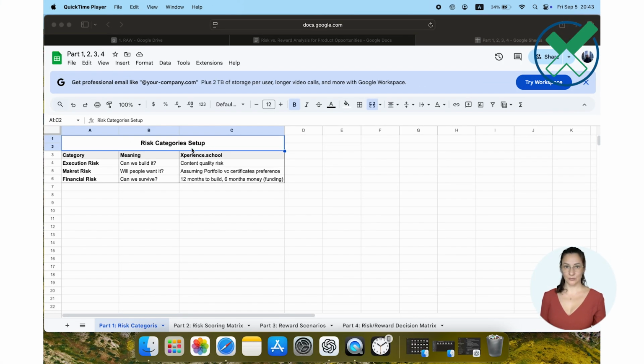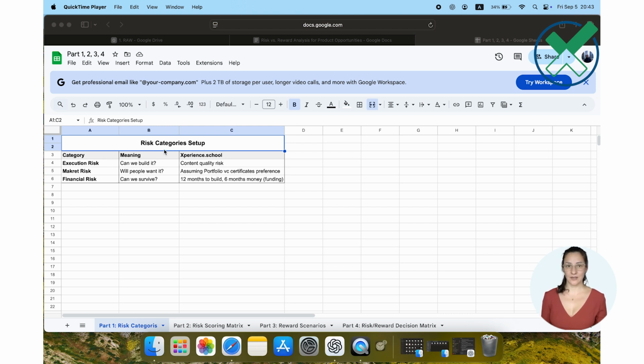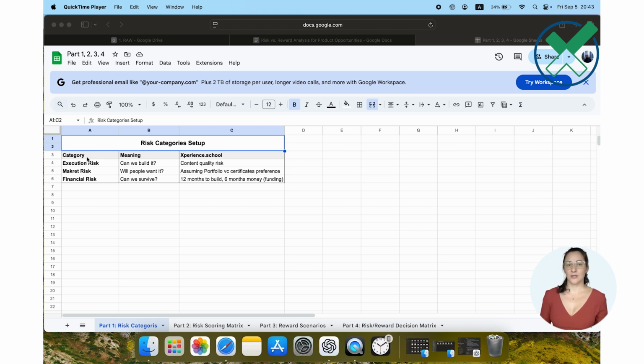Most people worry about the wrong risks. So let's focus on the ones that actually kill startups. First, execution risk. Can you actually build what you're promising? For Xperience School, can we create content that's good enough that people will pay for it? That's a real risk. Second, market risk.